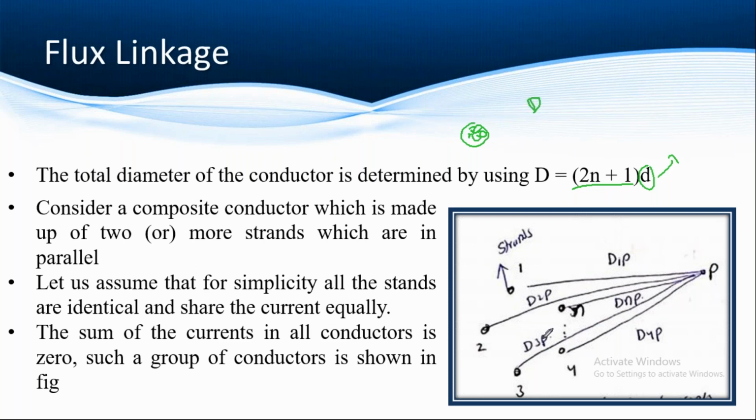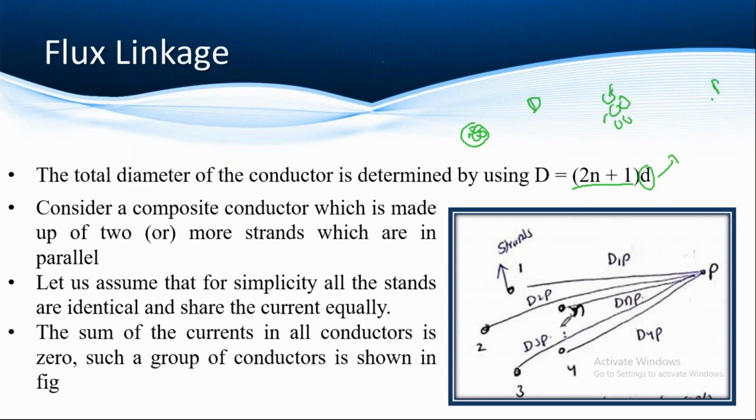Now, if we come to the topic, here I am considering 1, 2, 3, 4 up to n strands. A strand is nothing but one of the materials in a stranded conductor, right? So I am considering 1, 2, 3, 4 up to n. So these are the strands. Similarly, I am assuming 1, 2, 3, 4 up to n. These are the n strands, and out of this, at some point, I am considering a point P. Let's consider it is P.